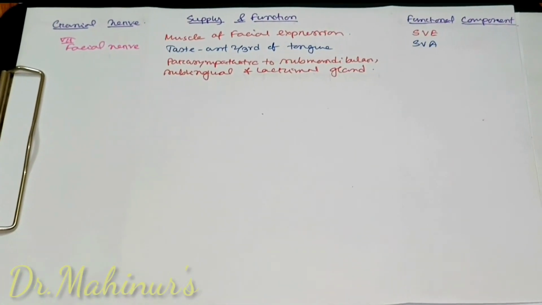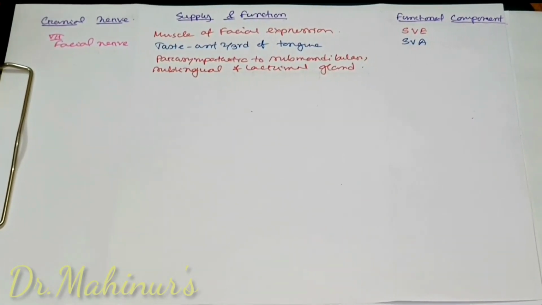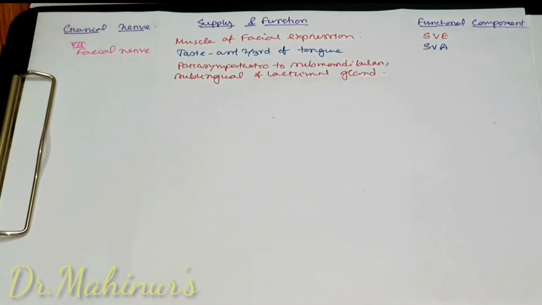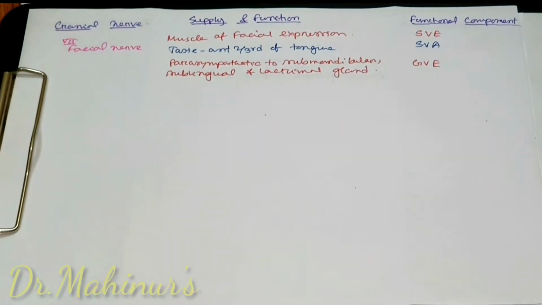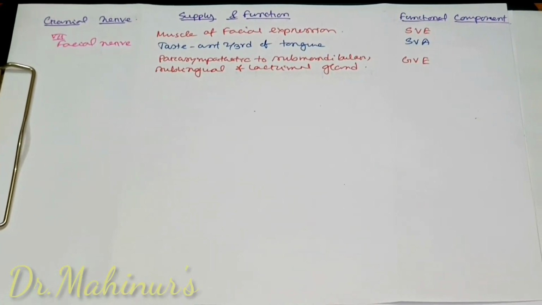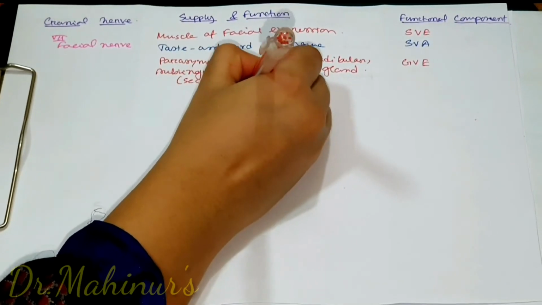As I said earlier, when a cranial nerve fiber gives supply to a gland, it will be a visceral component, and the other component will be general, as the glands are present all over the body, so this supply will be general. So the functional component will be general visceral efferent. This function is secretomotor function.